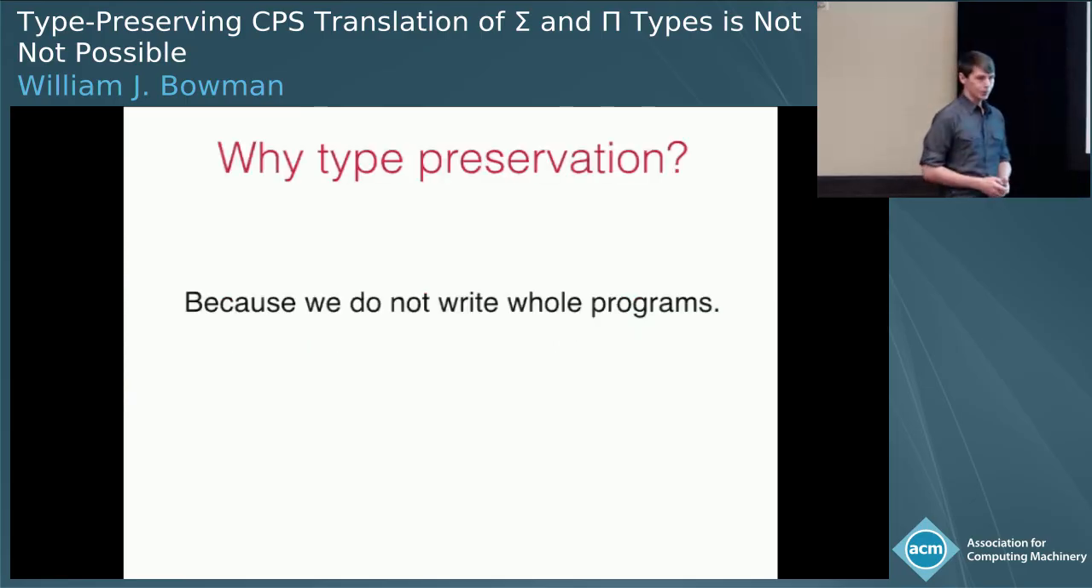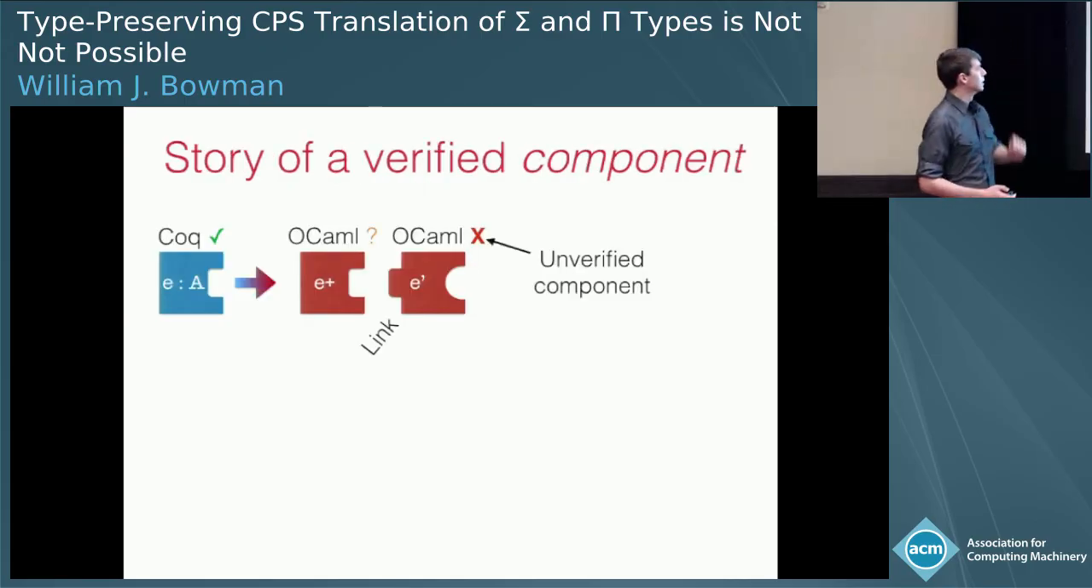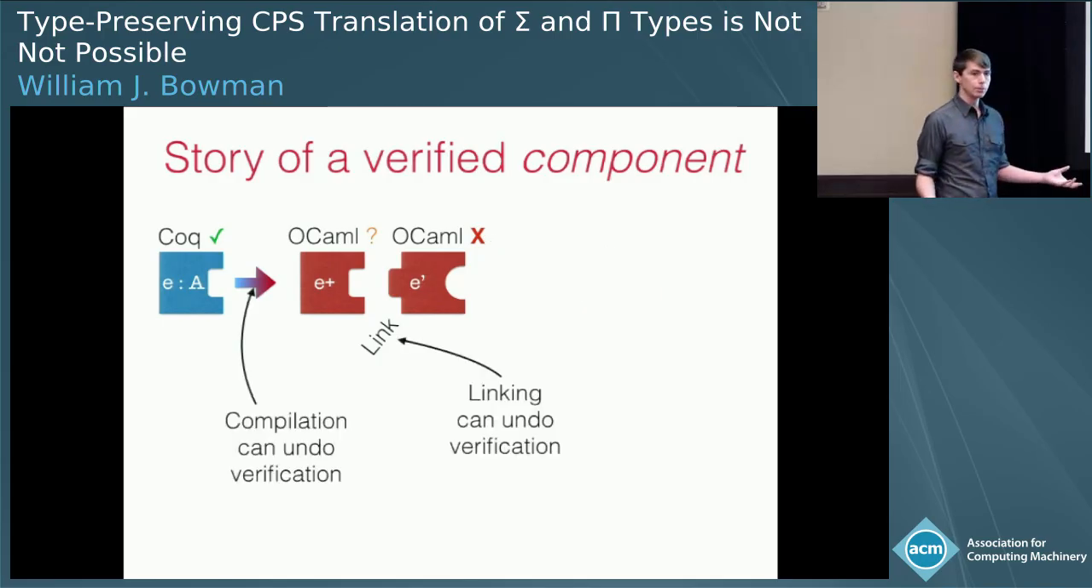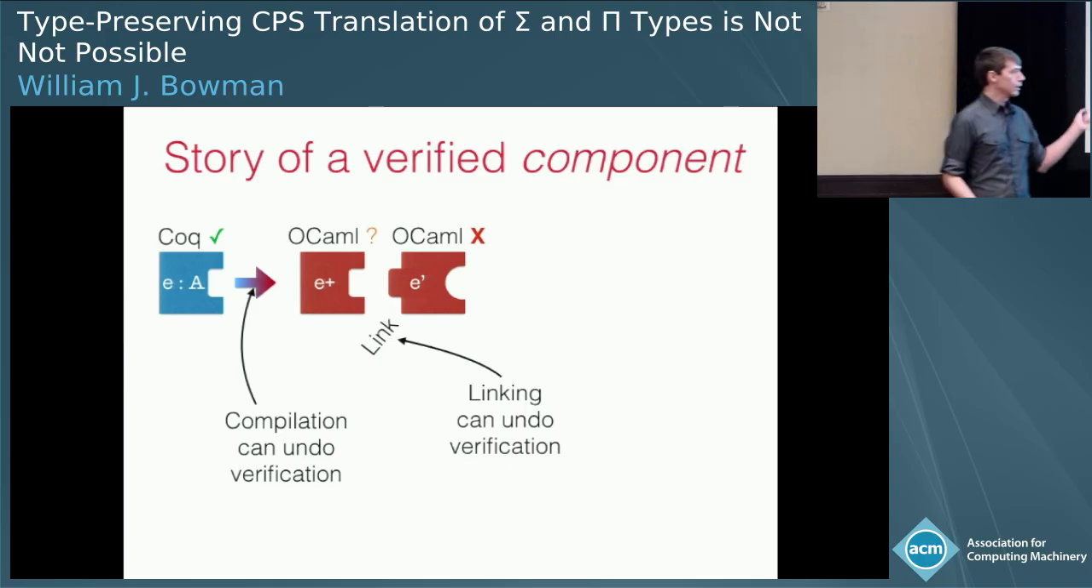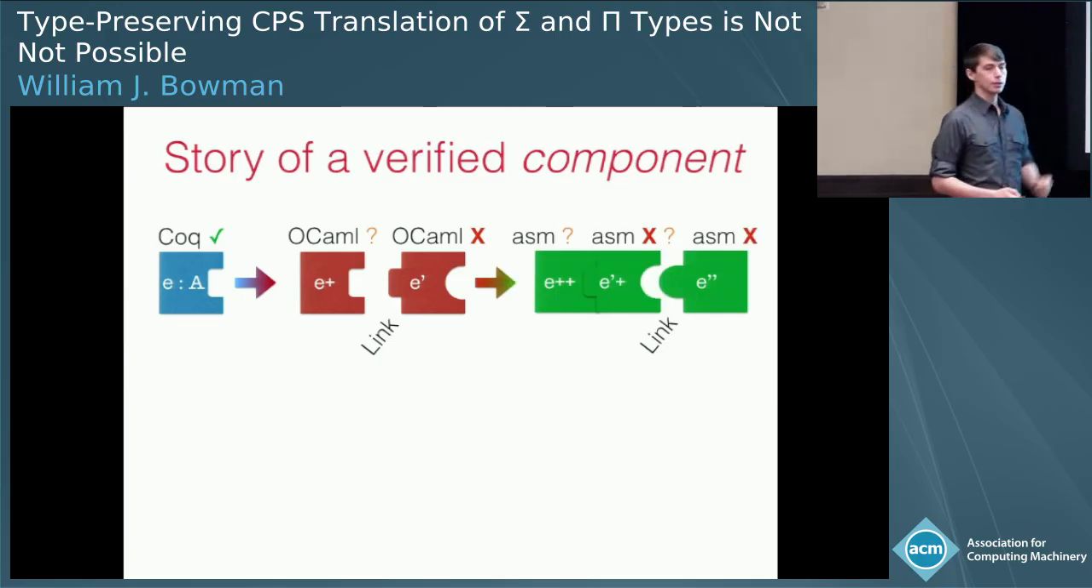We need type preservation, though, because we don't write whole programs. When we write a program component, that component will inevitably be linked with some external components, right? So when I write some Coq component and it is verified at some type, I then extract it to OCaml, and now not only am I not sure about my verification conditions on that component, I'm going to link it with some unverified code, right? So now I have two places where I could be introducing bugs. My compiler can undo my verification, but so too can linking.